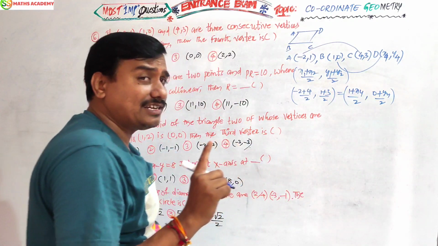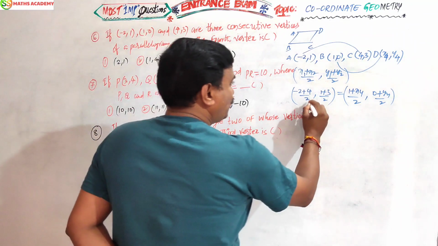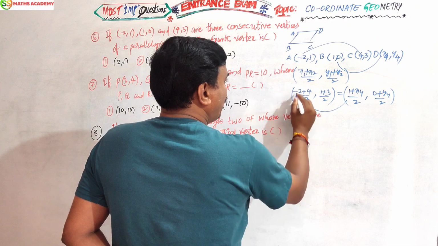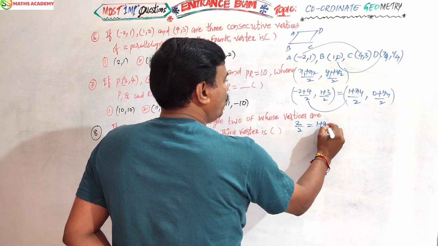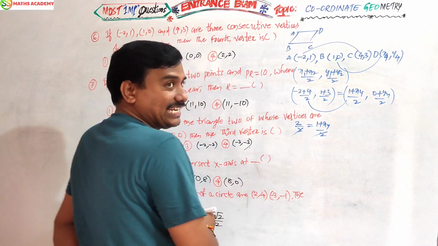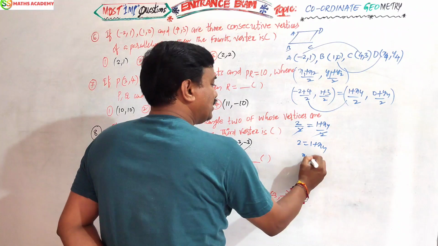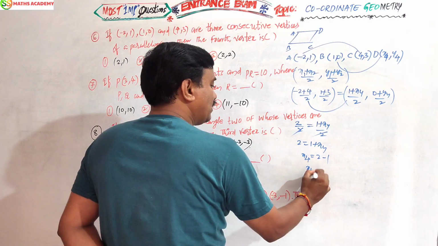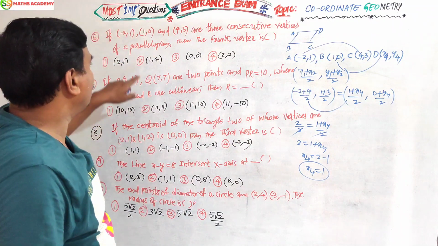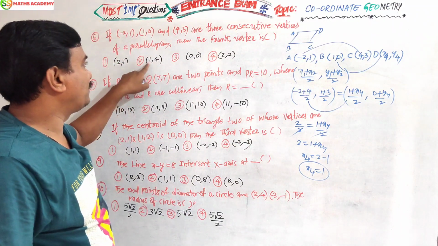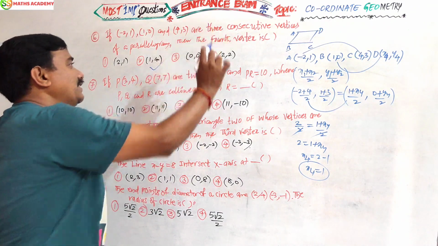When two ordered pairs are equal, first coordinate equals first coordinate. Minus 2 plus 4, 2 by 2 equals 1 plus x4 by 2. 2 gets cancelled. Now 2 equals 1 plus x4. x4 equals 2 minus 1, x4 equals 1. Yes, where is 1 in our options? First value 1. Only the first option has 1, dear children.